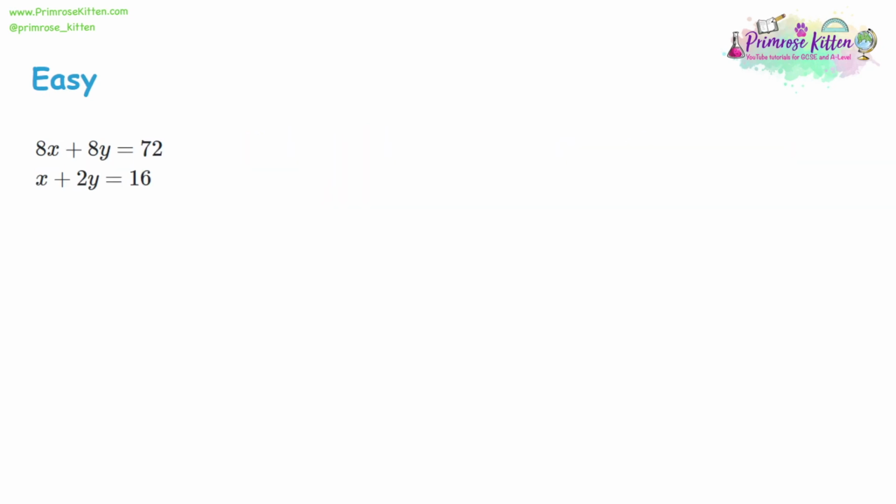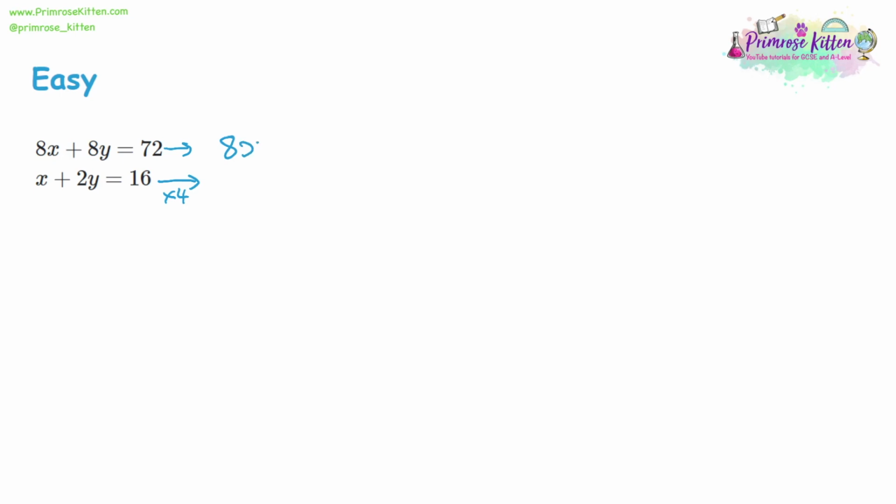So we can see with the x's, we've got 8x and 1x, they're not equal. And with the y's, we've got 8y and 2y, they aren't equal. So we could multiply the bottom equation by 8 to make the x's be equal, or we could multiply the bottom equation by 4 to make the y's be equal. Now, it would work either way and get the same answers. But what I'm going to do is multiply the bottom equation by 4, just because multiplying by a smaller number should lead to smaller numbers and easier maths.